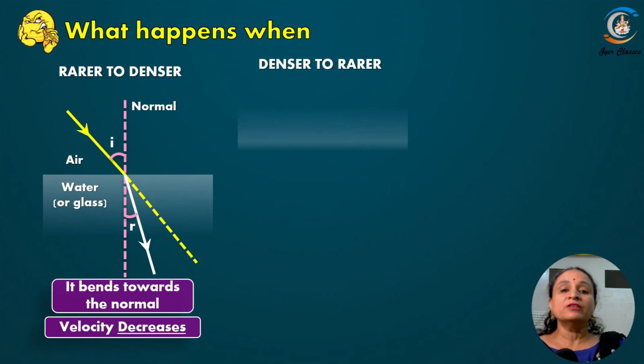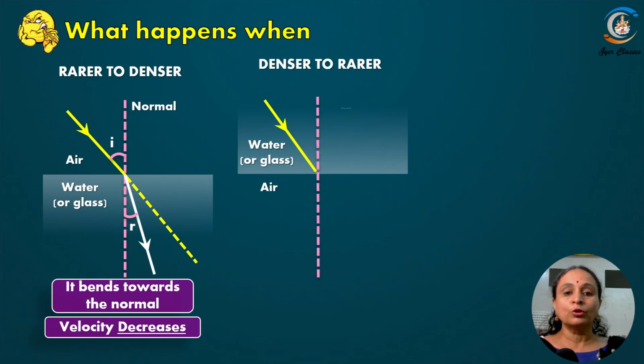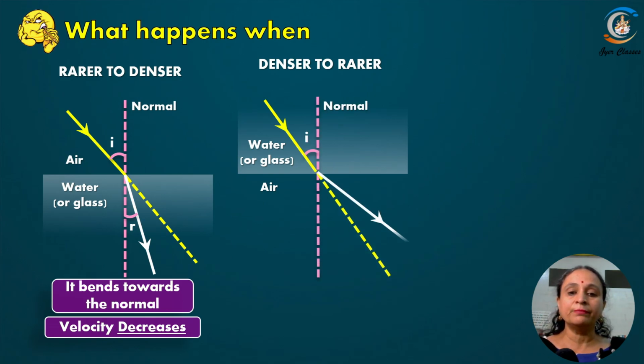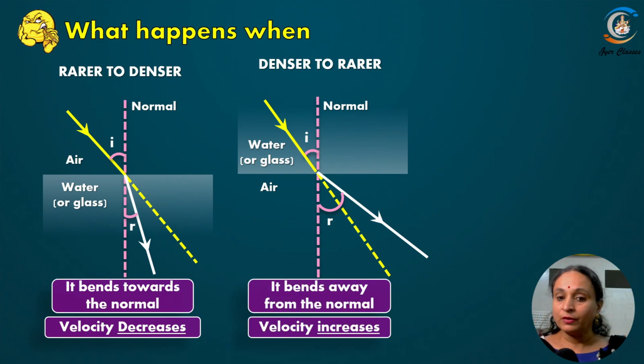Now when it travels from denser to rarer medium, take the water or glass, the first medium, and air is the second medium. Draw the normal and you can see that the ray of light bends away from the normal. So this is happening because the speed decreases, the velocity. It happens that when it travels in water it is less, and when it comes to air its velocity increases.